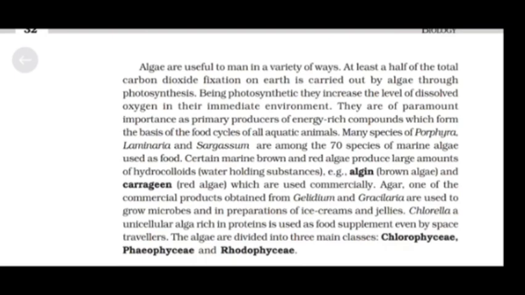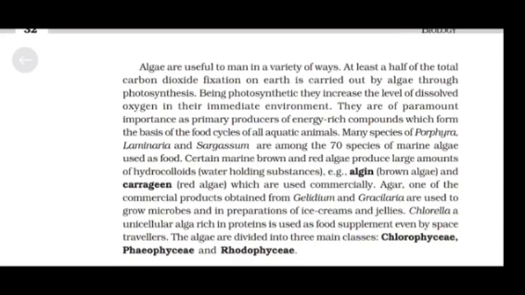Certain marine brown and red algae produce large amounts of hydrocolloids, water-holding substances. Example, algin, that is from brown algae, and carrageen, that is from red algae, which are used commercially. Agar, one of the commercial products obtained from Gelidium and Gracilaria, is used to grow microbes and in preparation of ice creams and jellies.